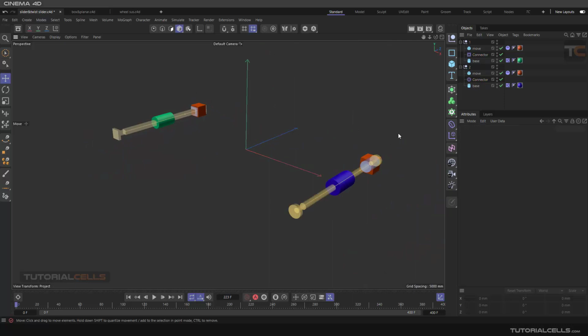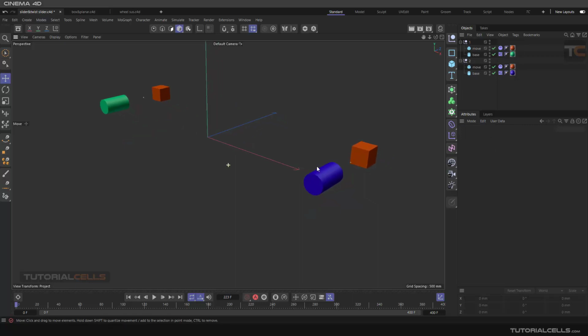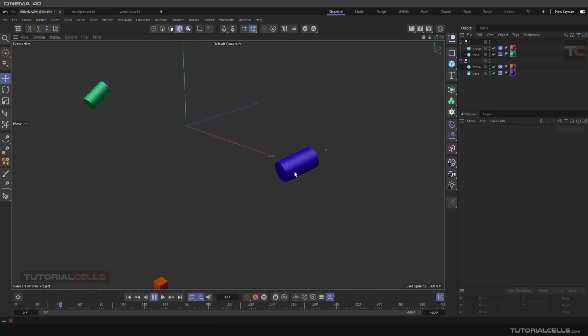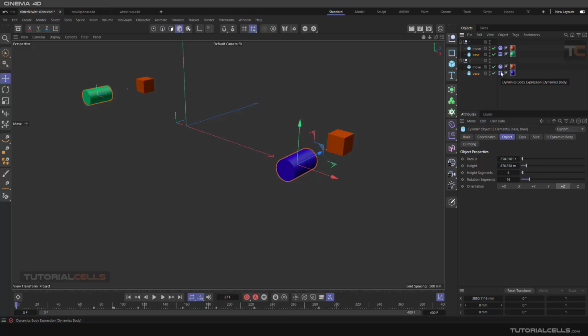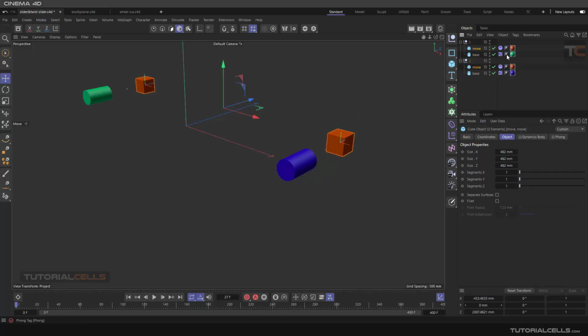Okay, let's do it from scratch to see that. First, we have an object and a shaft that has an animation like this. Nice. As you can see, we have a simple rotation and movement. We have the base, and both of them have the collider body tag because they are static. And these two moving objects have the collider rigid body. Because of that, they fall down if you play it. So we need to connect these two objects together.